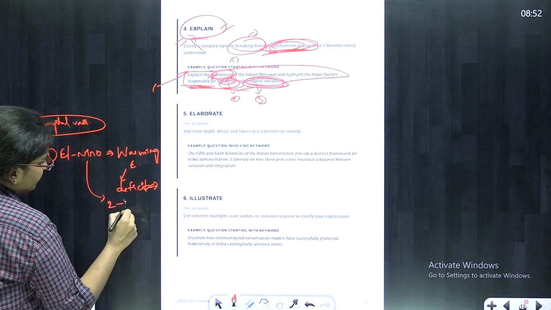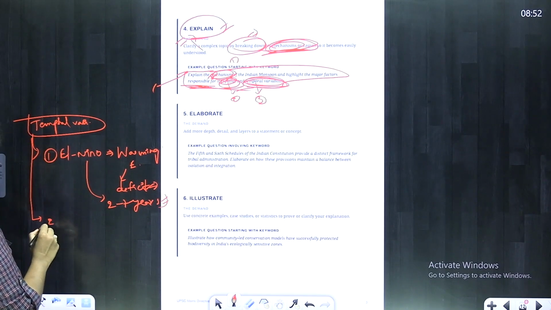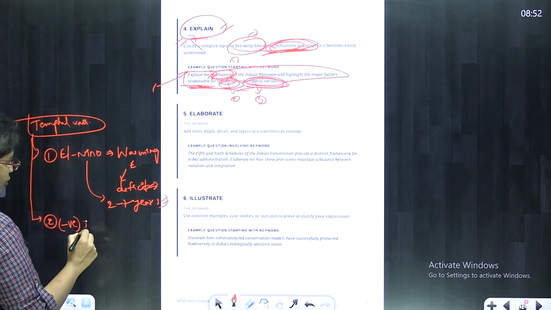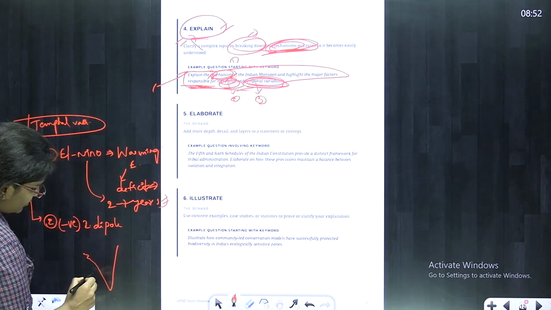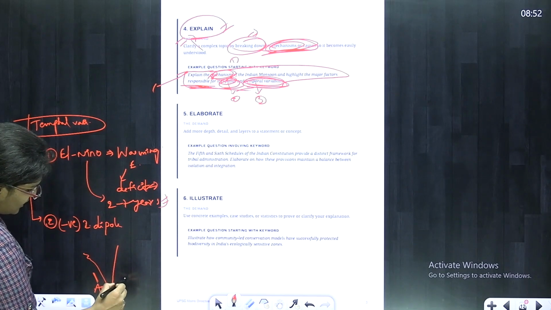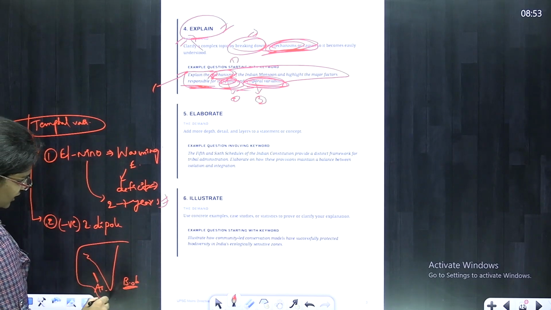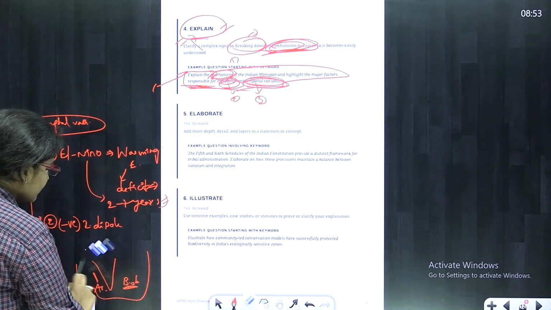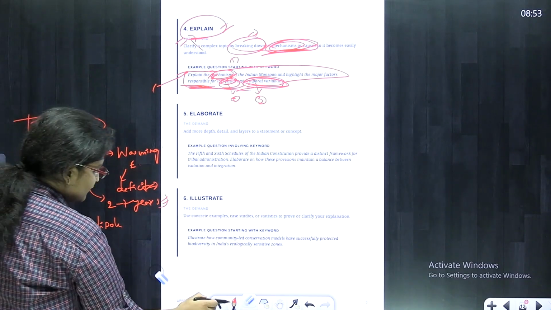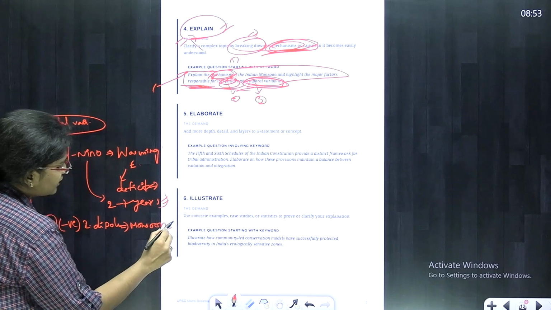This El Nino occurs once in 2 to 7 years. Now, along with this, negative Indian dipole. So, the Indian dipole is nothing but the difference between temperatures of the Arabian Sea and the Bay of Bengal, that is, the Western and Eastern parts of the Indian Ocean. That is called the Indian Ocean dipole. Now, this negative Indian dipole is one of the major factors affecting the occurrence of the monsoons, which is leading to break or failure in the monsoons.